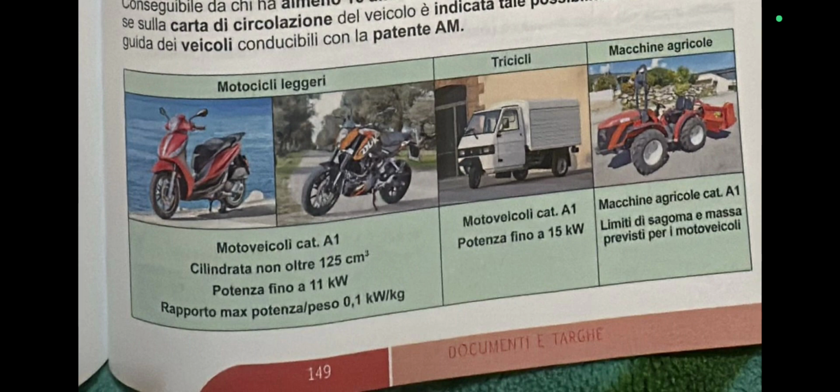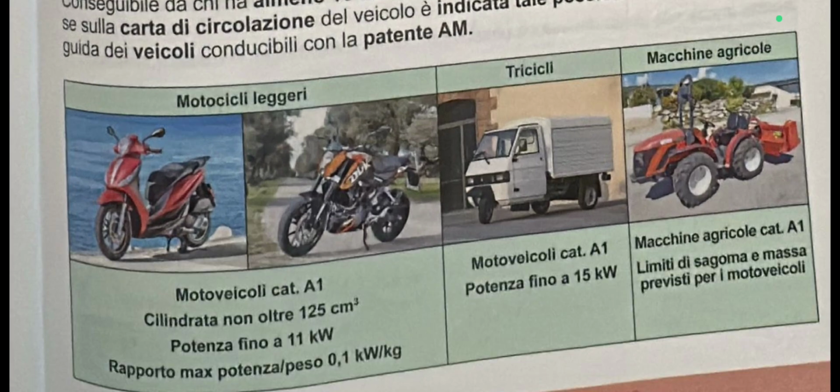The rapporto potenza massima, so the maximum power ratio must be up to 0.1 kilowatts. So the power ratio must be up to 0.1 kilowatts. All these things, you consider them if they are written on the carta di circolazione, so you know you can use Patente A1 to drive them.